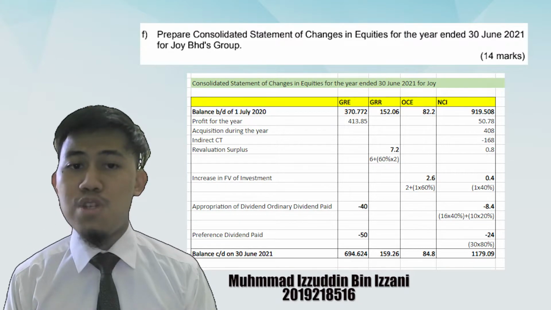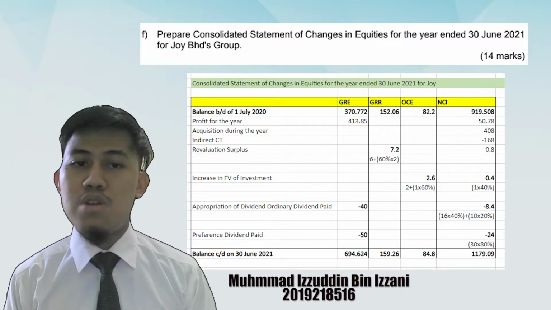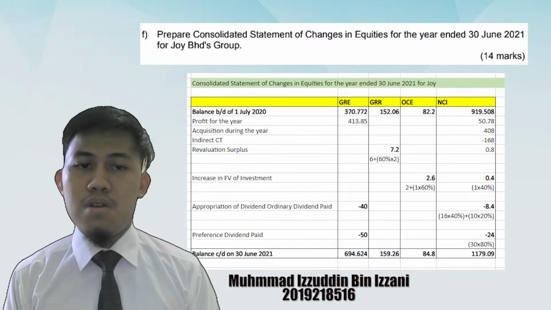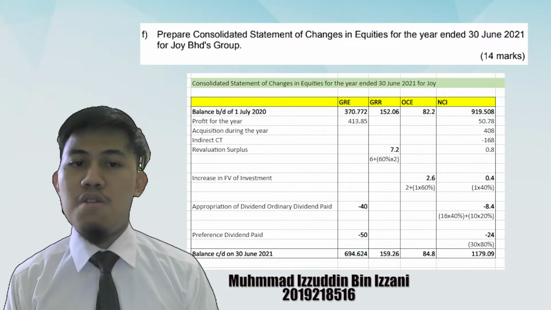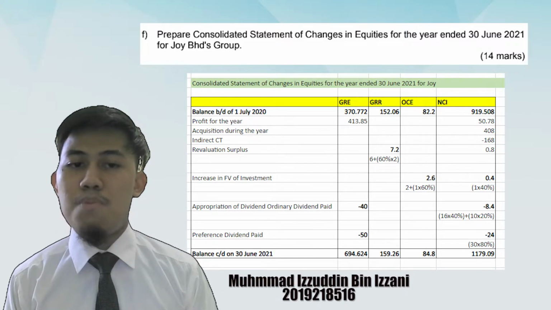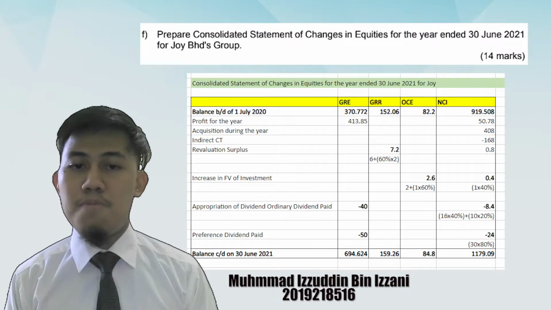Revaluation surplus, we apportion them for parent 7.2 million to NCI 0.8 million. Increase in fair value of investment, we apportion them for parent 2.6 million to NCI 0.4 million. The appropriation of dividend, ordinary dividend paid, we minus them for parent 40 million and NCI 8.4 million. The preference dividend paid, we also minus them for parent 50 million and NCI 24 million.